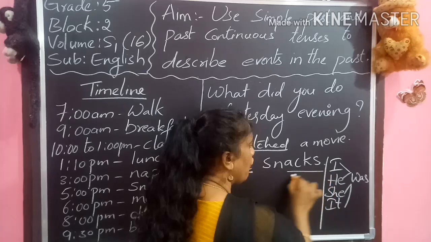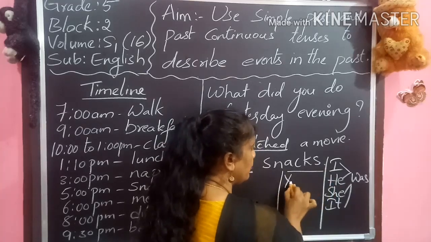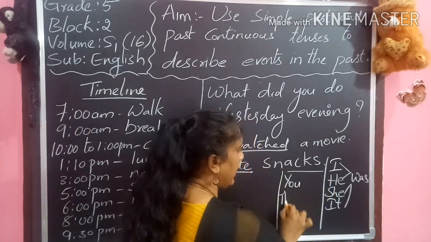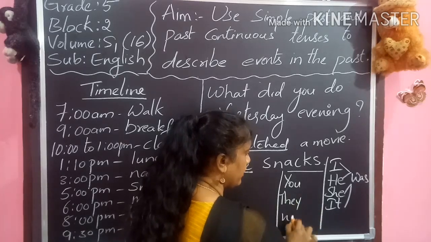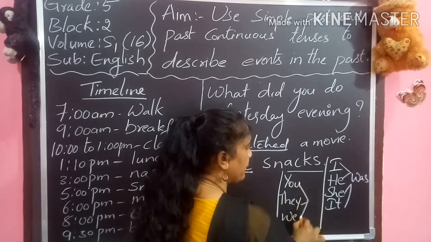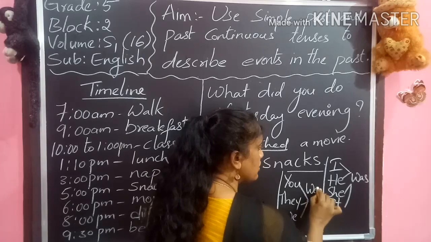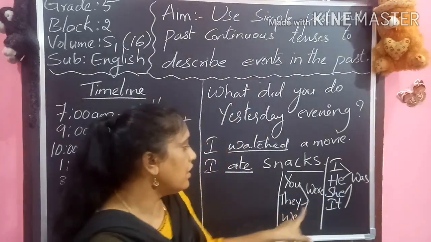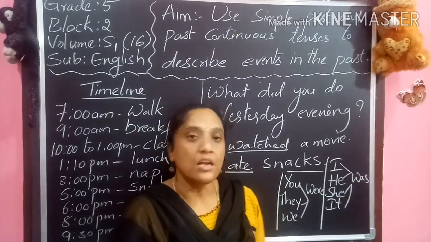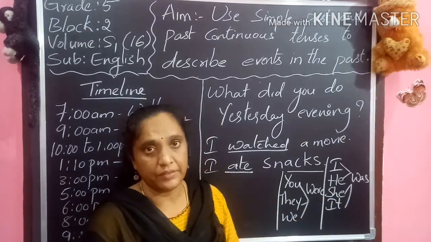With you, they, we, we use were: you were, they were, we were.